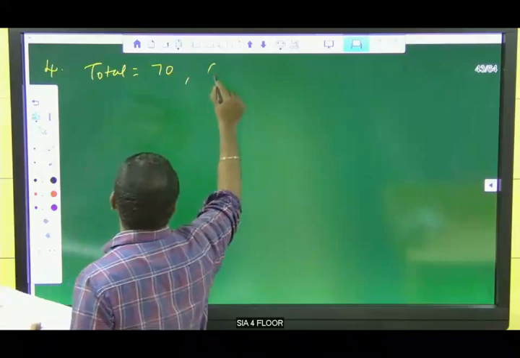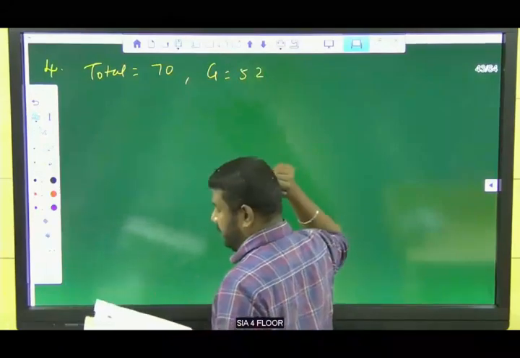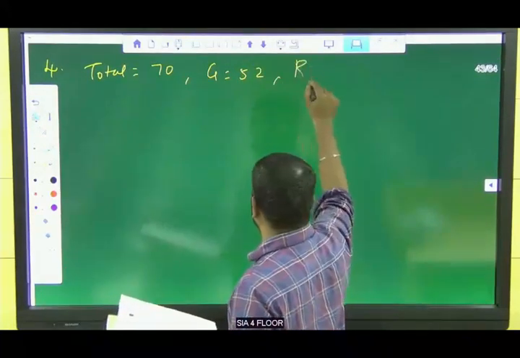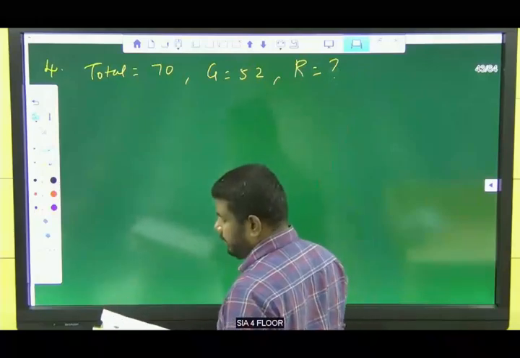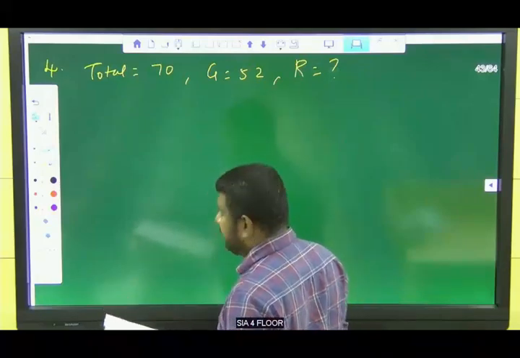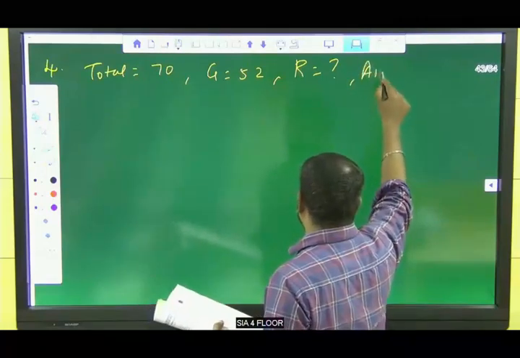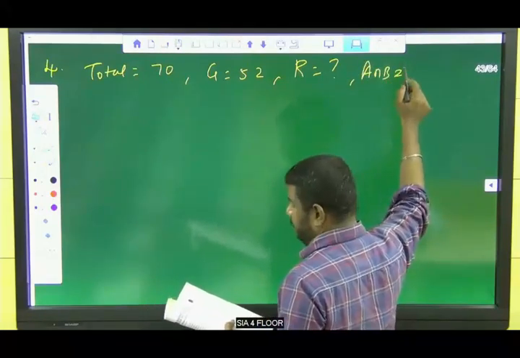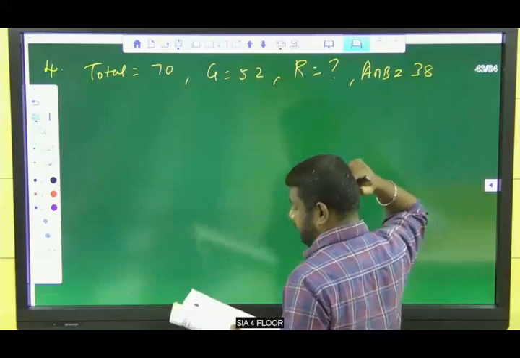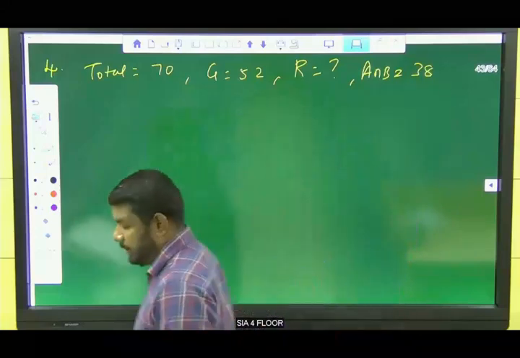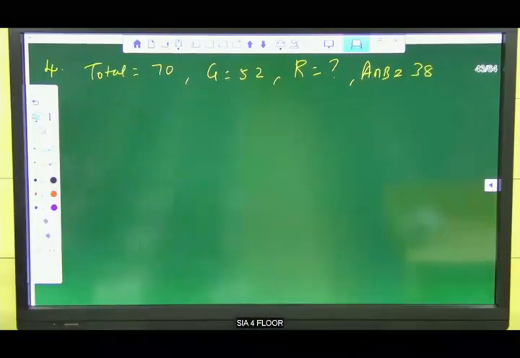We don't know red, and some children use red. 38 students use both colors. How many students use red color?